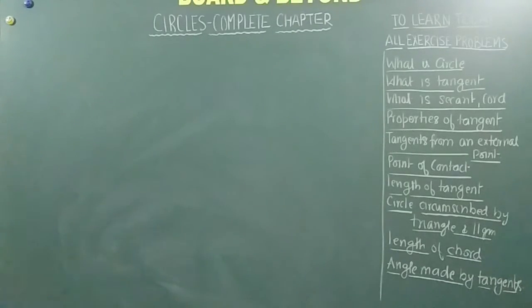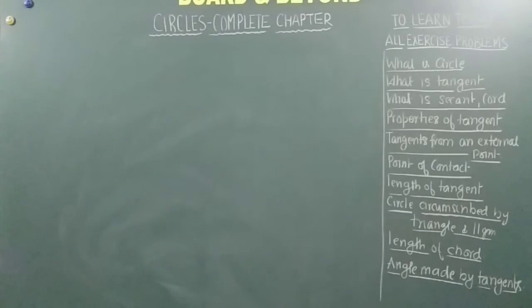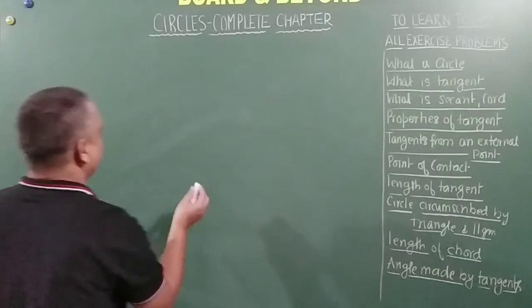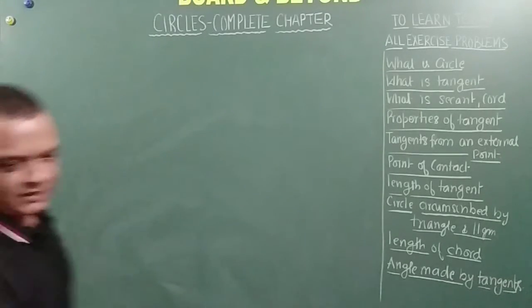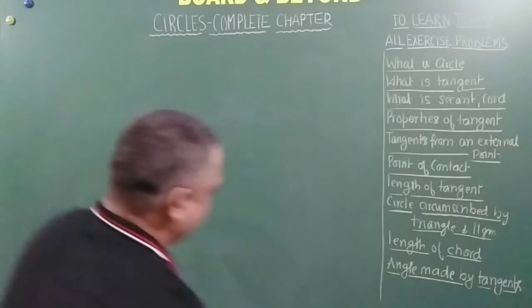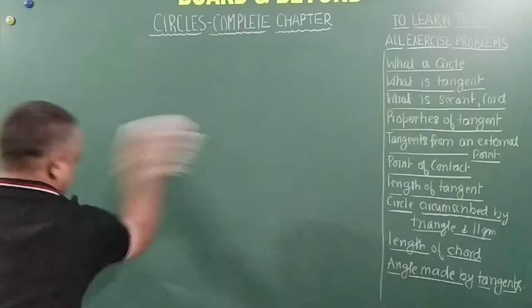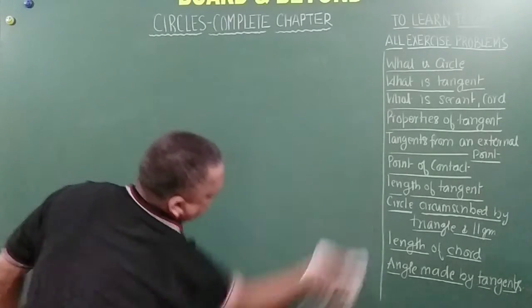Next question says that a triangle ABC is drawn to circumscribe a circle of radius 4 cm. Okay, good. So it is circumscribing. I want some space on the board now, let me clean it nicely.